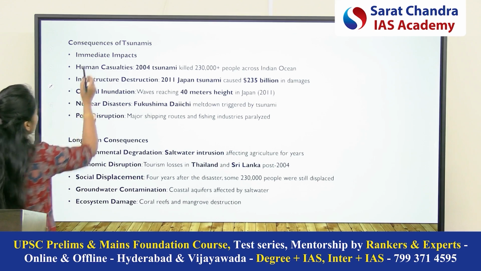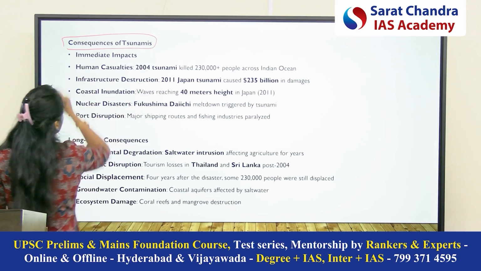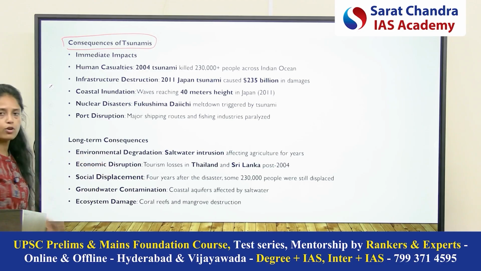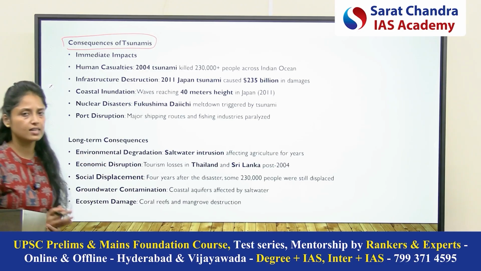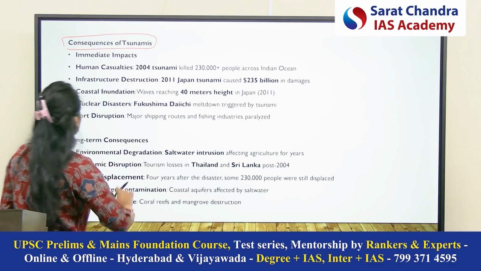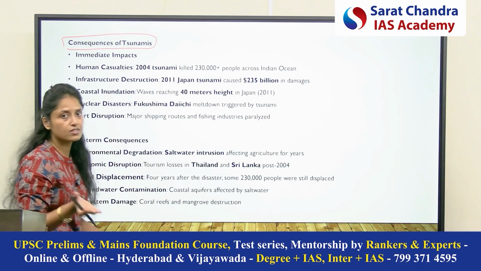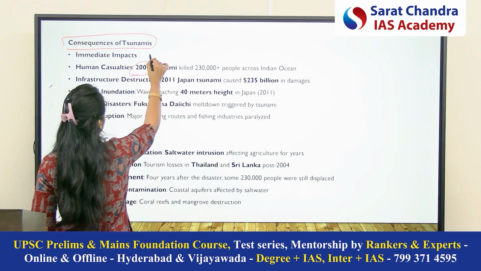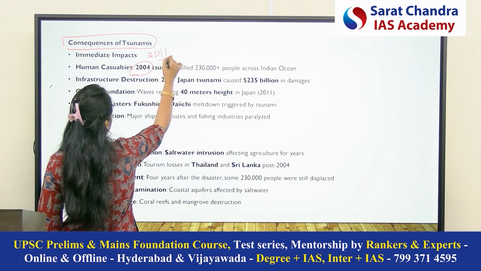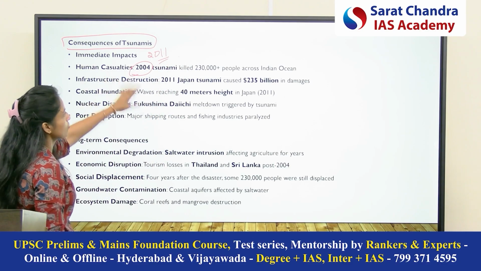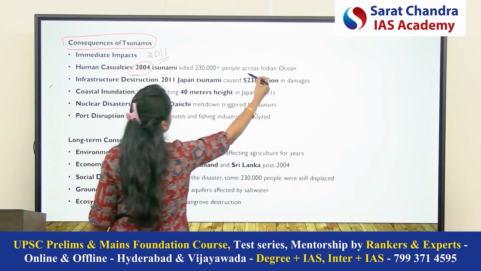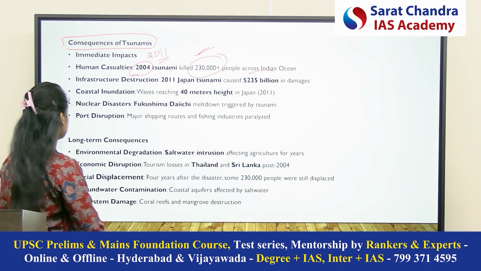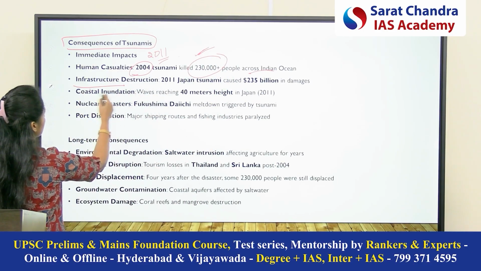Now coming to consequences of tsunami. I have included immediate and long-term consequences. You can write under a single head also. So immediate impact, obviously the human impact. You can include the 2004 tsunami or 2011 tsunami, any of them. So the 2004 tsunami in the Indian Ocean killed around 230,000 people. Second is the infrastructure destruction.